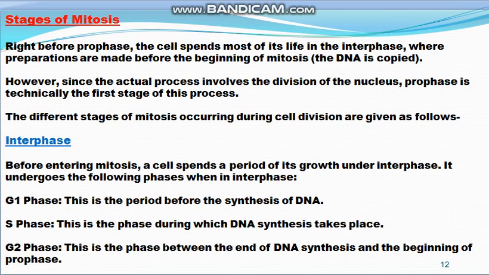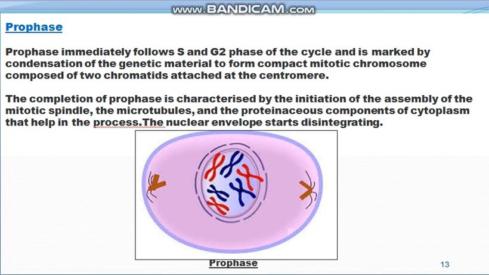I have already taught you about the different stages of the interphase, and then comes the mitosis, that is the actual division of the cell. So the first stage is the prophase stage of the mitotic phase.